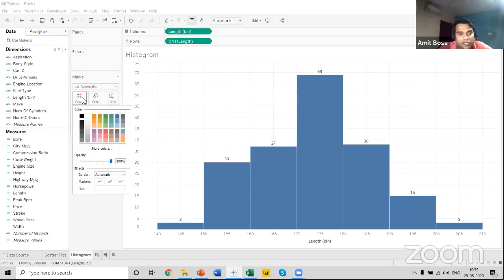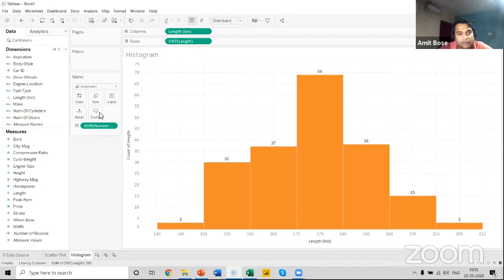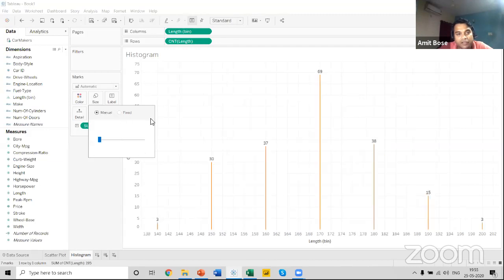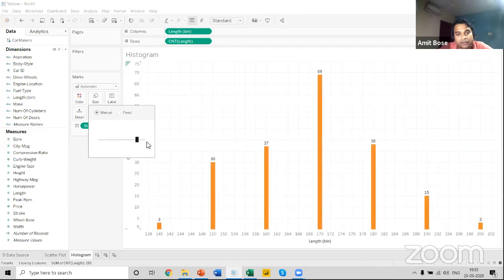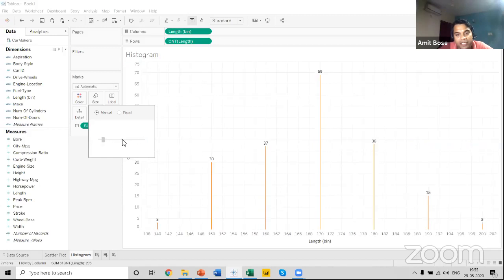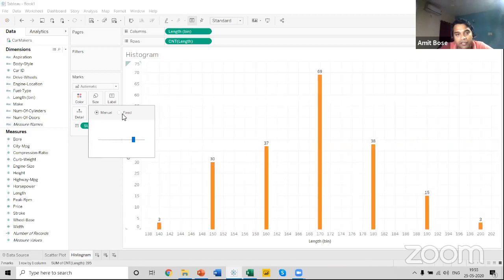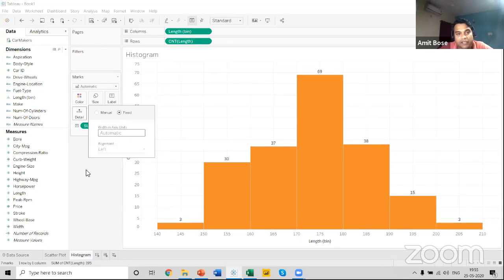You can also play around with this particular chart. You can change the color of this chart from the color mark. You can play around with the size, the manual, and you can just click on this particular size and increase the size of the bars as per your convenience. However, it does not satisfy the condition of a histogram, but still you can play around with this particular size from the size card.